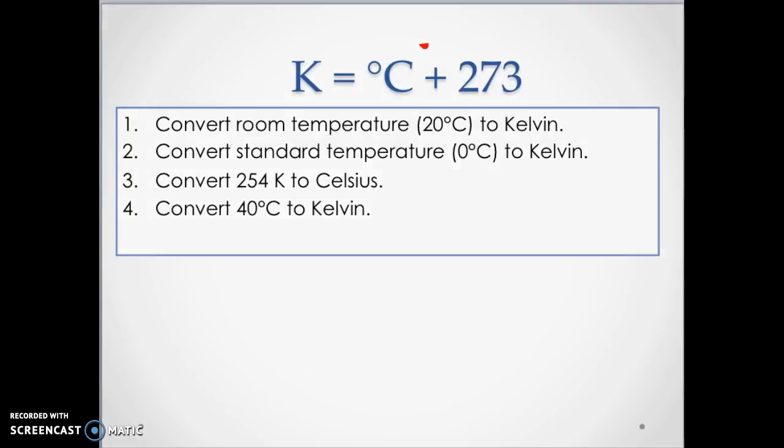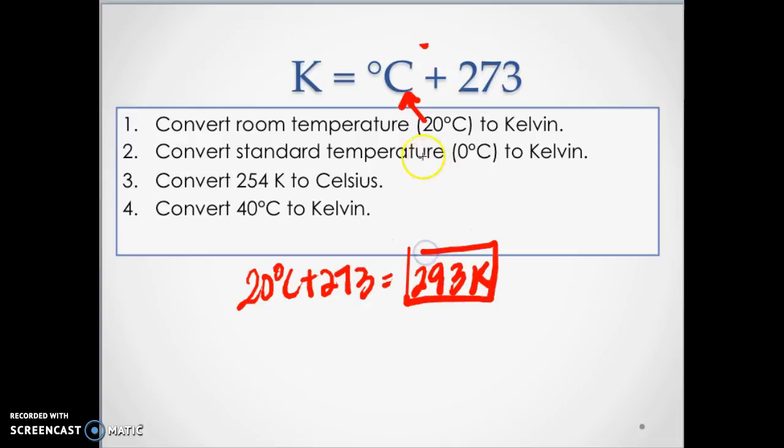So I'm going to do the first example, and you guys will do 2, 3, and 4 on your own, and check your answers to make sure you're doing it correctly. So the first one says convert room temperature, which is 20 degrees Celsius, to Kelvin. So I want Kelvin, so I want to add 273. So I'm going to plug this in here. So 20 degrees Celsius plus 273 is equal to 293 Kelvin. We don't put degrees here. This would be your answer. So go ahead and try 2, 3, and 4. Go ahead and pause, try, and then check your answers, okay?